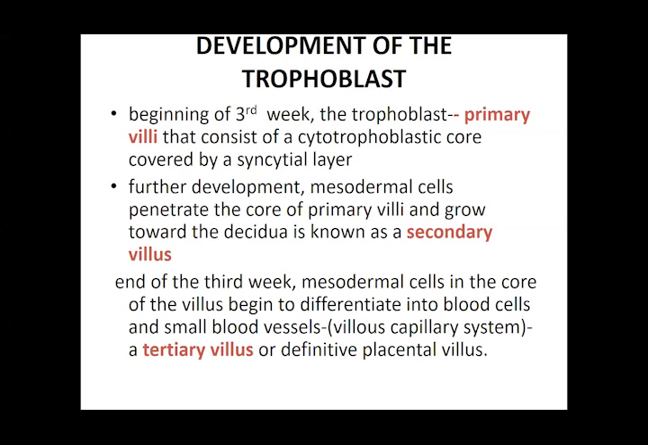Now, what changes are going to occur in this trophoblast? At the beginning of the third week, this trophoblast is going to form villi. Villi are nothing but small, finger-like projections, which are going to extend from the cytotrophoblastic core outside towards the syncytiotrophoblast. So please remember that cytotrophoblast is the inner layer and syncytiotrophoblast is the outer layer. So cytotrophoblast is going to protrude into the syncytiotrophoblast. That is the first step. This projection is what we call the primary villi.